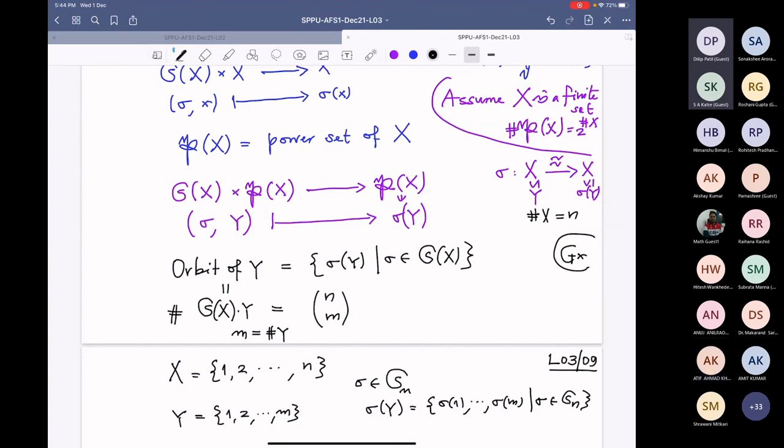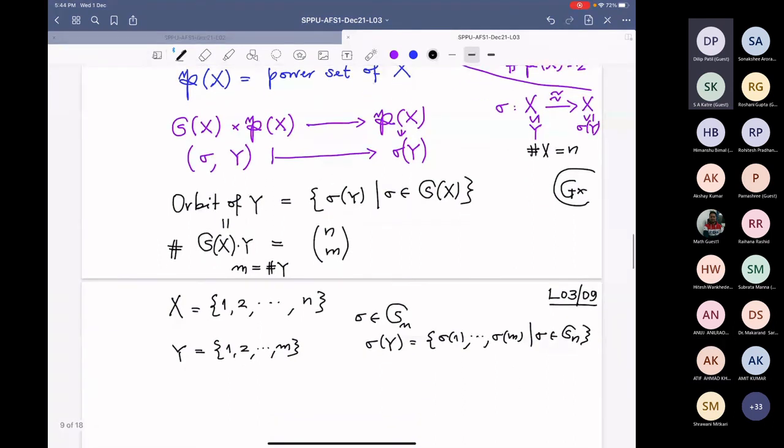Right? And I want to count the number of elements here. So take any subset Z which has m elements. Let me call its elements i_1 to i_m, and the cardinality of Z is m. For any such Z, I will always find a sigma in S_n such that sigma of Y is Z. Can I not do that?